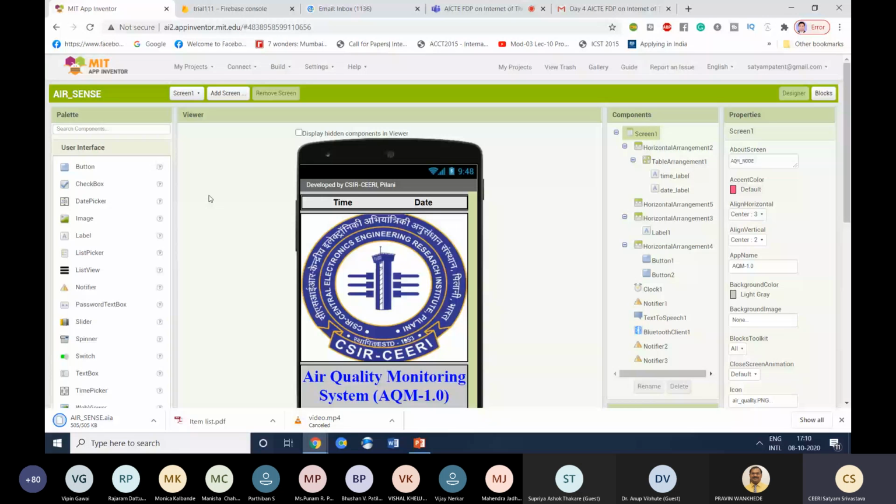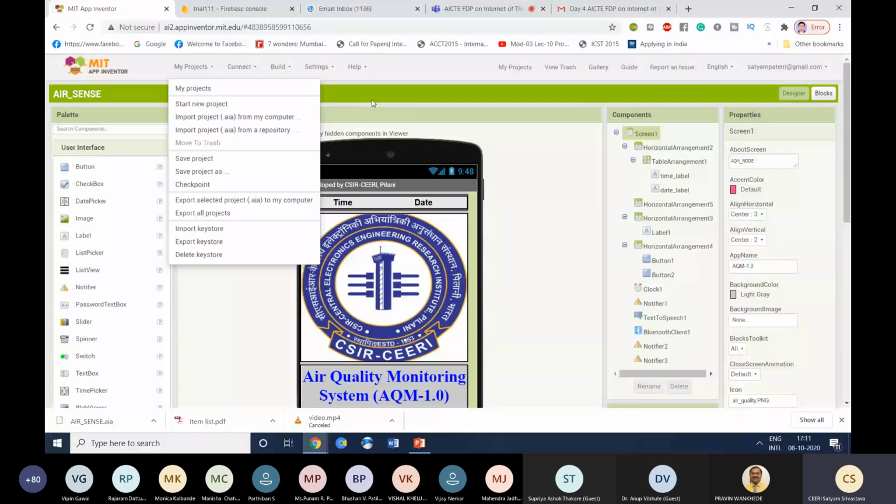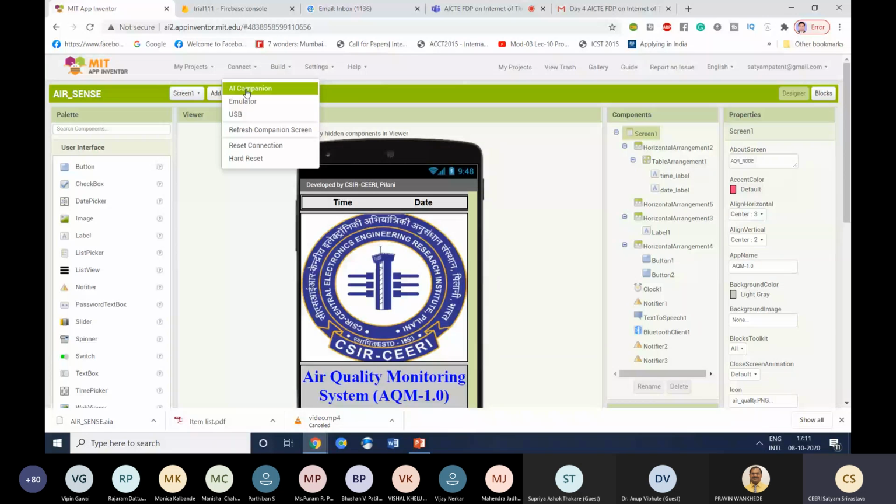So now this AIA file I can upload to any account of my MIT App Inventor, and it will open the overall code of this application, right? Okay, so this was the basic thing which is generally required. And for the AI Companion, emulator, and USB, there are two to three things.